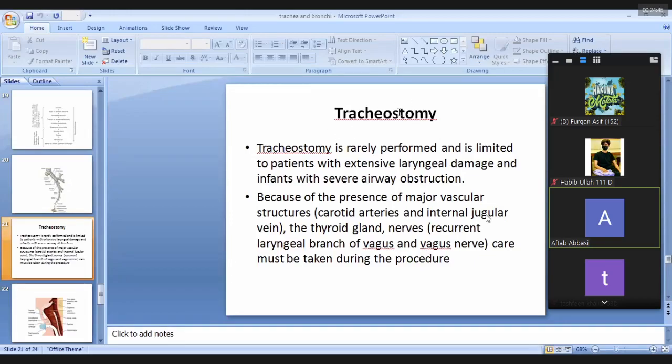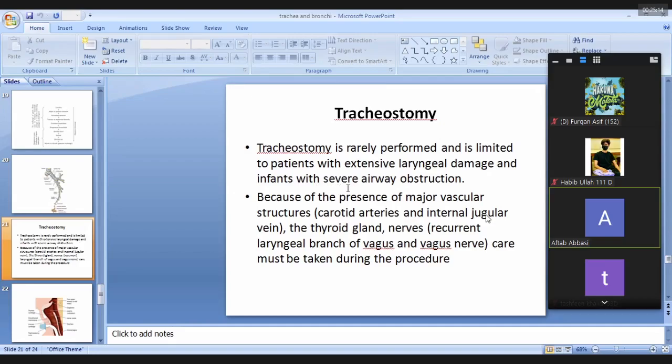When we use the term stomy, it means formation of an opening in any structure. Tracheostomy, making an opening in the trachea, is rarely performed and is limited to patients with extensive laryngeal damage, when no alternate procedure is available at that time.